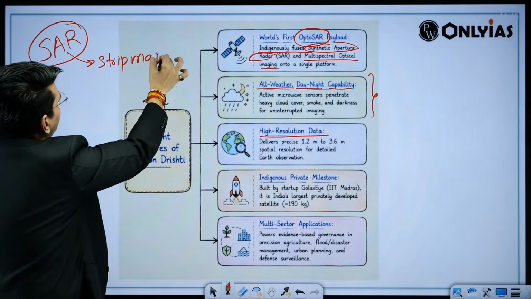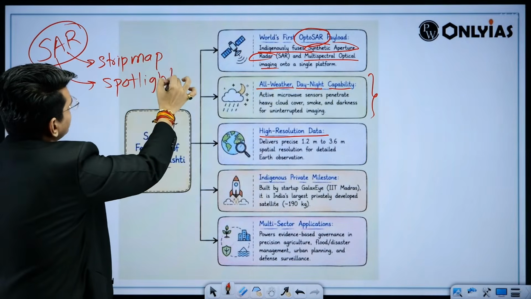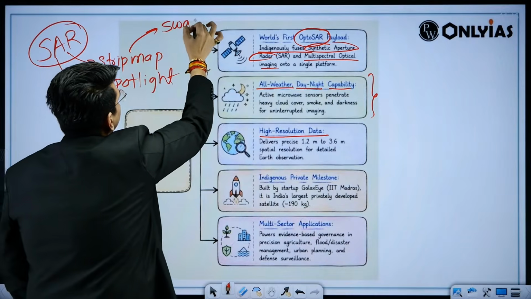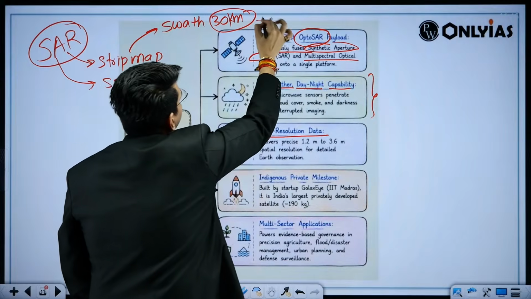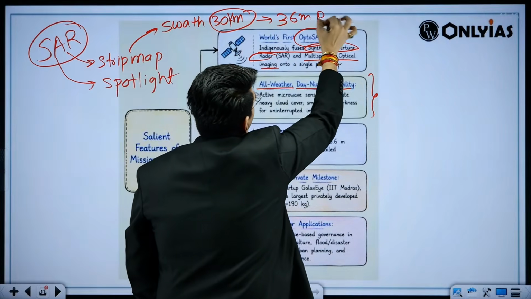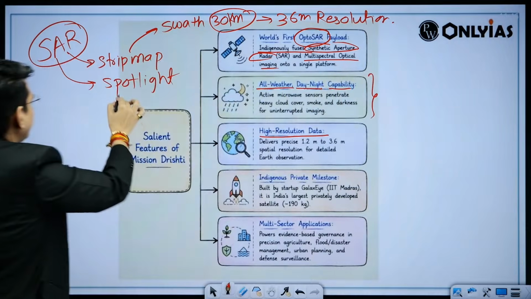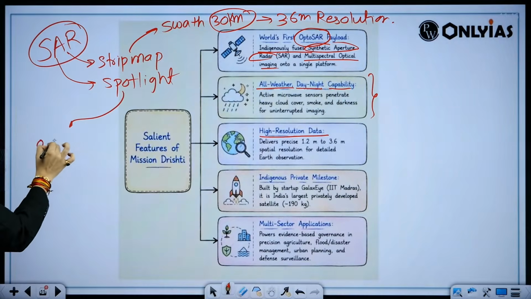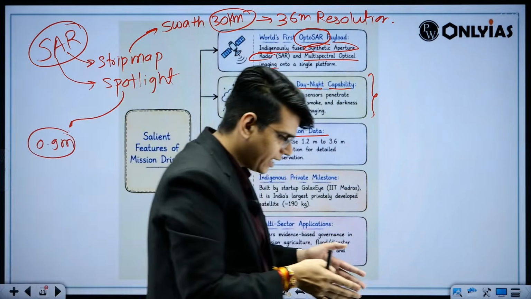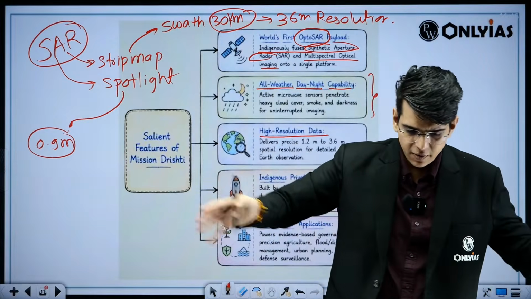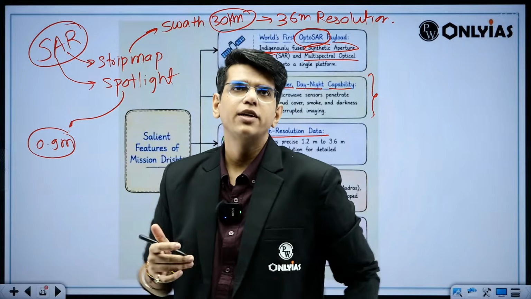One mode is strip map, right? And another is spotlight. This can swath an area of 30 kilometers with a resolution of 3.6. Another spotlight, right? A resolution of 0.9 meter. You can specifically focus on an area and get a better resolution, and similarly you can cover a larger area. Both can be done from this thing. Okay, and that's why we have an advantage by using this.